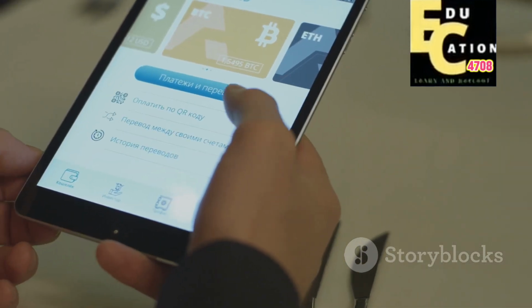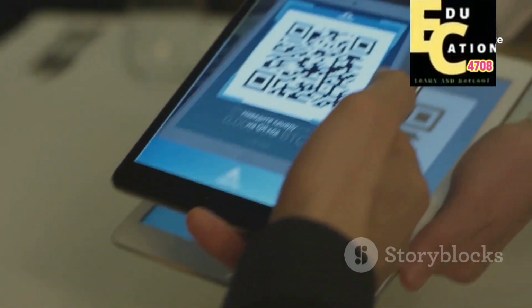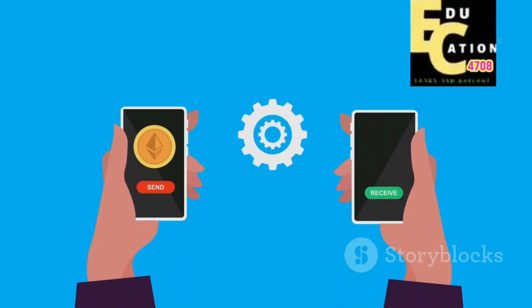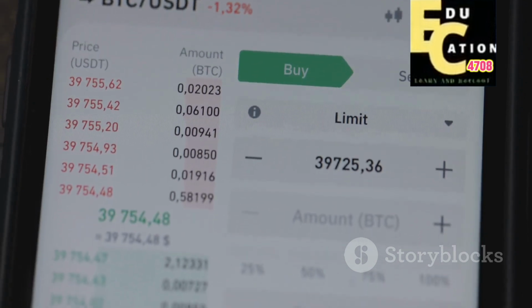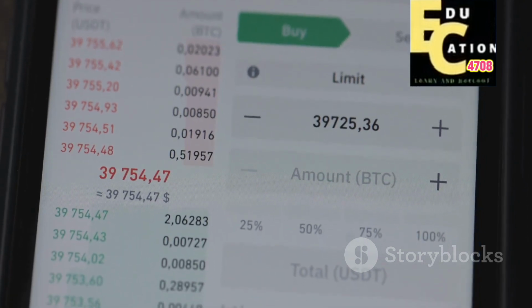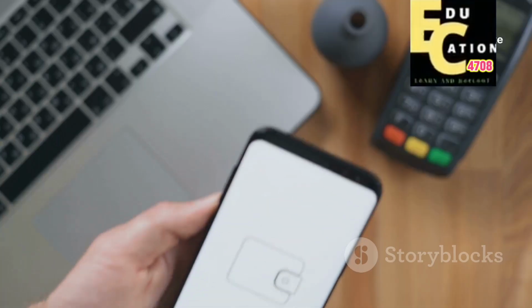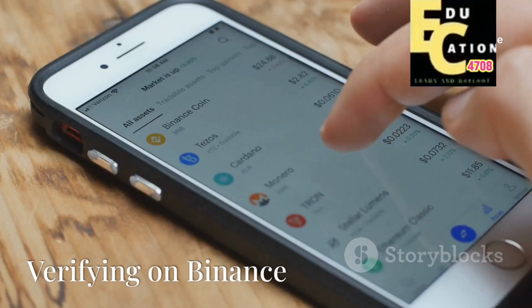B. Send funds from Binance Wallet. Open your Binance Wallet app. Select the token you want to send. Click Send and paste the Binance deposit address. Choose the network, for example BEP20, ERC20, etc., depending on the token and Binance's supported networks. Confirm and complete the transaction.